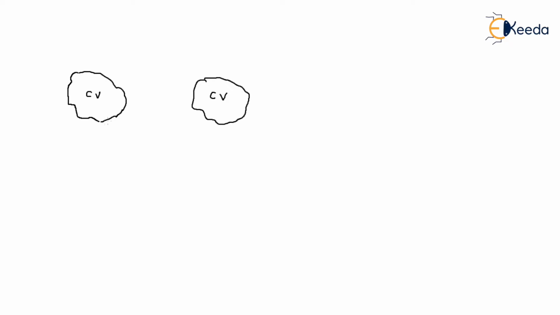In these, mass goes into the control volume and mass goes out of the control volume. Also, mass will go into the control volume and mass will go out of the control volume, right?